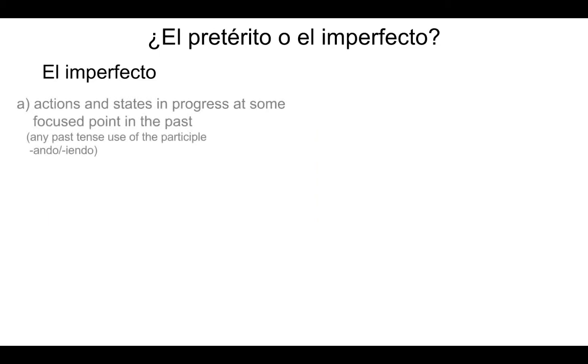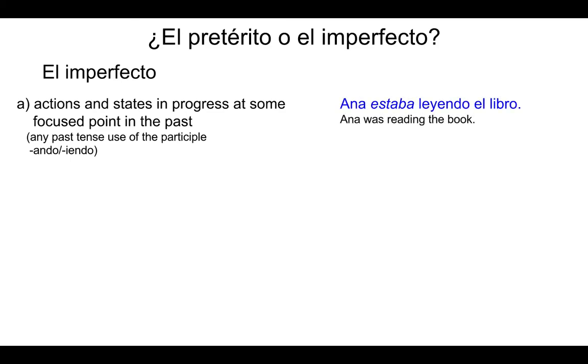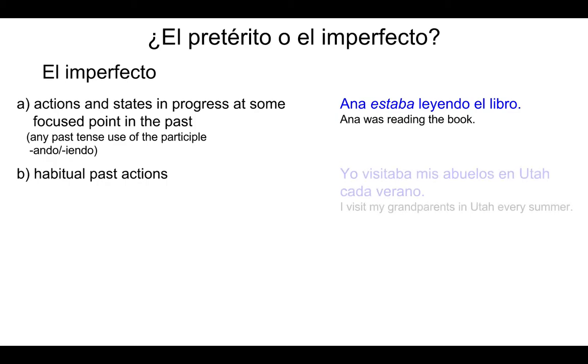El imperfecto. Actions and states in progress at some focus point in the past, or any past tense use of the participle ando, iendo. Ana estaba leyendo el libro. Anna was reading the book. Habitual past actions. Yo visitaba a mis abuelos en Utah cada verano. I visited my grandparents in Utah every summer.